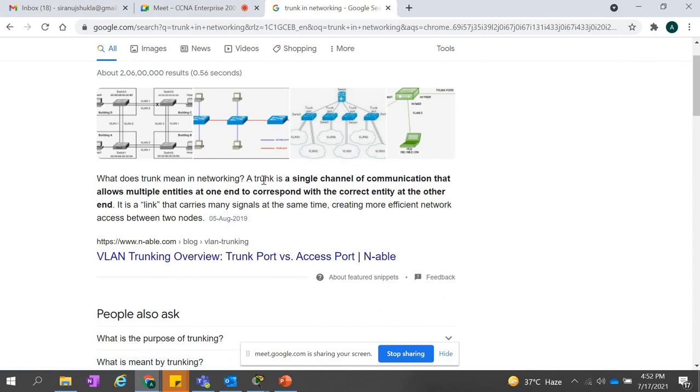So what does trunk mean in networking? A trunk is a single channel of communication that allows multiple entities at one end to correspond with the correct entity at the other end. It is a link that carries many signals at the same time, making it more efficient.